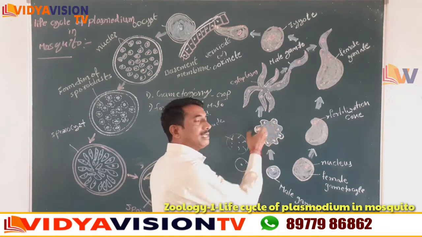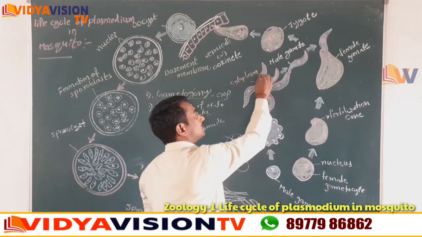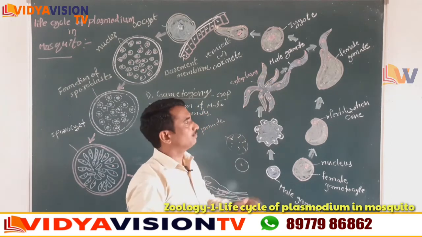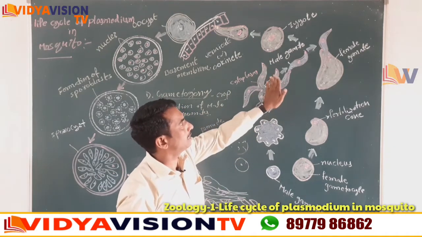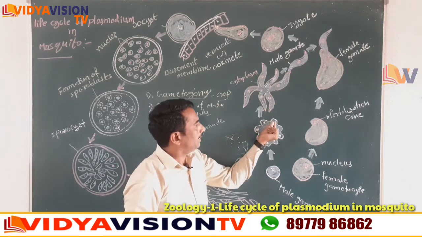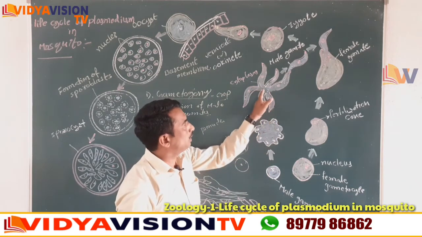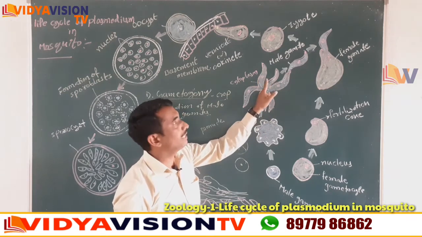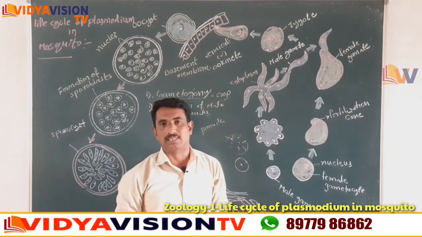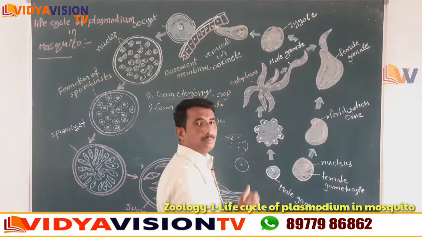Now the cytoplasm is also pushed out as flagella-like structures. So next, every pronucleus enters into a flagella-like structure and forms a male gamete. Right children, the male gamete is formed now.